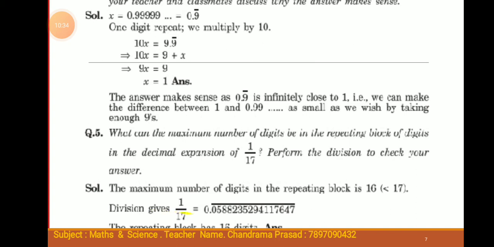The maximum number of digits in the repeating block is 16. Division gives 1 by 17 equals 0.0588235294117647. This is the repeating block, whose number of digits is 16.